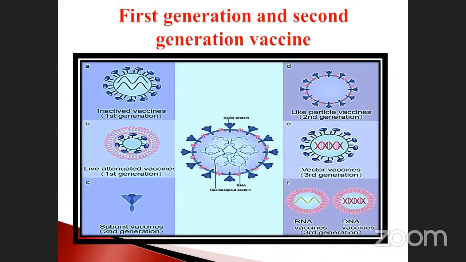And the nucleoprotein, this is the normal one. This is the second generation: live attenuated vaccine. This one is inactivated vaccine, and also particle vaccine. This is also second generation. This is the inactivated one, also second generation. And live attenuated vaccine is also converted to, you know, vector vaccine. This is called first generation, and this one is called second generation.